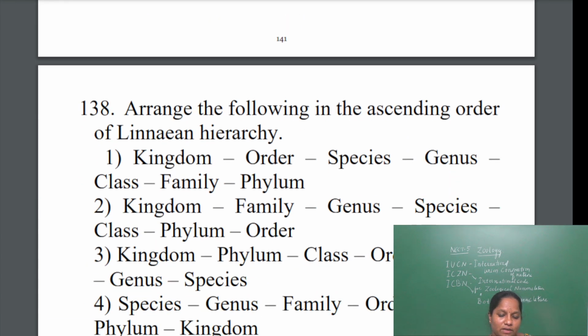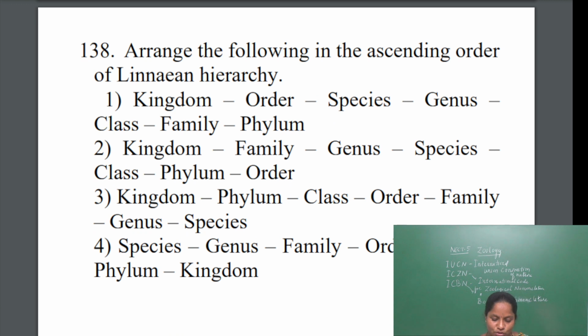The next question is about the Linnaean hierarchy. Linnaean hierarchy means the arrangement of organisms based on binomial nomenclature. It says that there are 7 systematic positions.